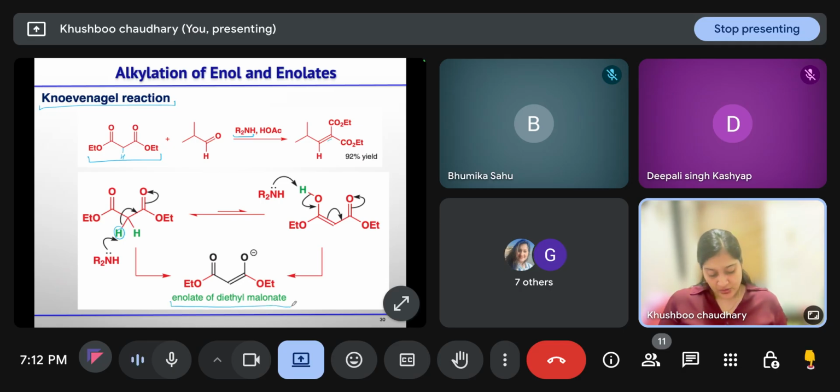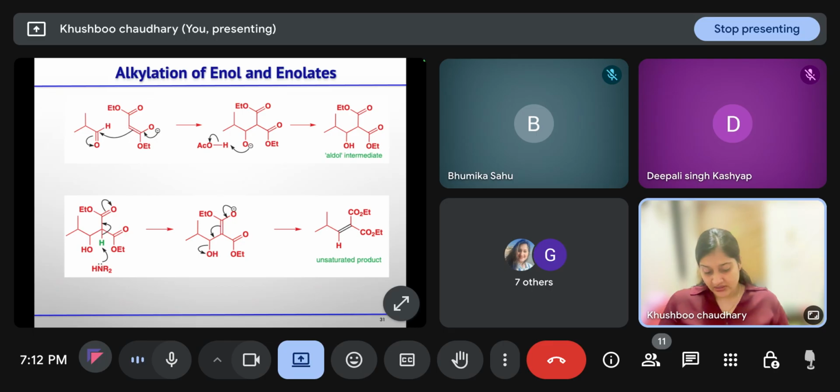So you will get this enolate of diethyl malonate, or we can say it can exist in the form of enol. Base will take the proton from the enol, and in that case also the same enolate will generate. This enolate will react with the aldehyde. Then this alkoxide ion will take the proton from the acid, and you will get this aldol intermediate. Now, acid is there in the system, and base is also there. We are using excess base, so through the E1cB mechanism, elimination takes place and you will get this unsaturated product.